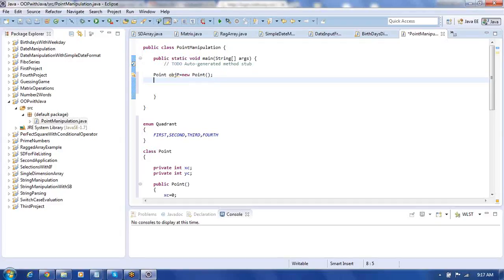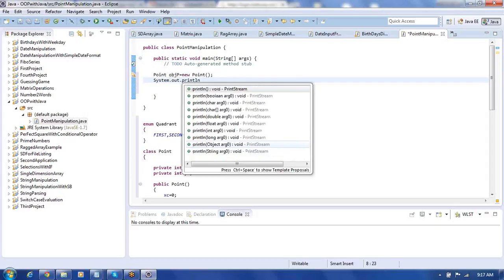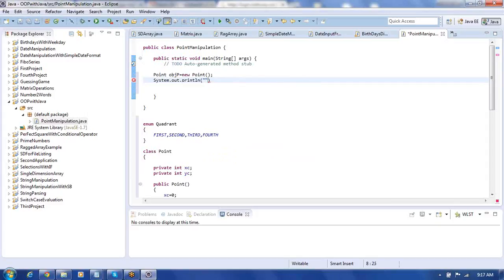Now let me find out the quadrant for it, because you can do only moving the point, and the other one is finding the quadrant. So here System.out.println. Write in this x equal to... you cannot print anything individually. What the values in x and y are, you also cannot print individually. So here write the point is lying in quadrant.